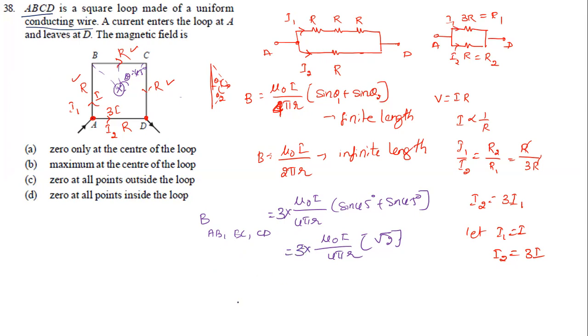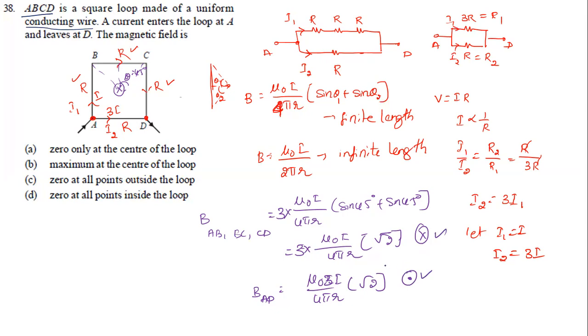Now look at the arm AD. So what is the magnetic field due to the arm AD? It will be mu naught I by 4 pi r. But it is not I, it is 3 times I. So it is 3 times I into root 2, of course into root 2 because you have the same angle. But in what direction? Use your right hand. This will be away and this will be pointing in, means these two will be in the opposite direction, with the same magnitude.